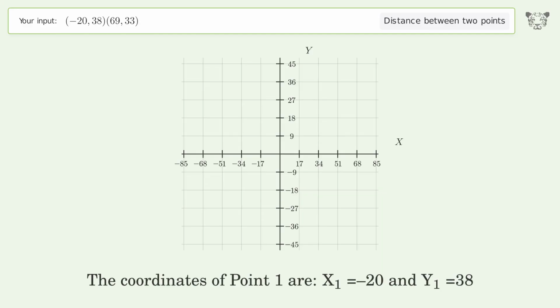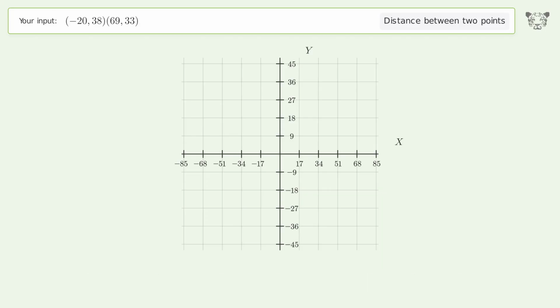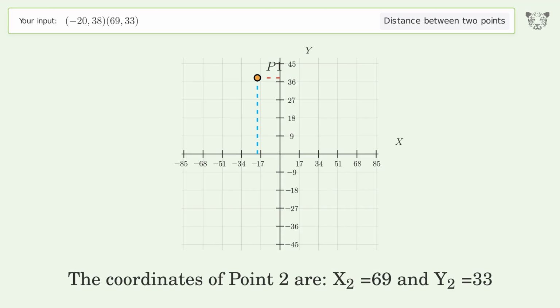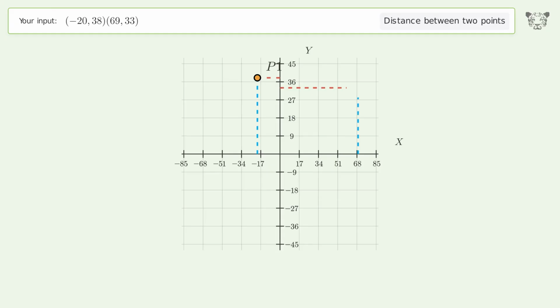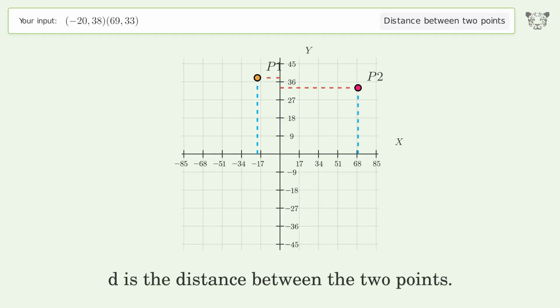The coordinates of point 1 are x1 equals -20 and y1 equals 38. The coordinates of point 2 are x2 equals 69 and y2 equals 33. D is the distance between the 2 points.